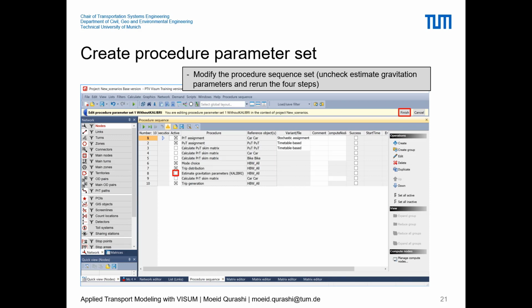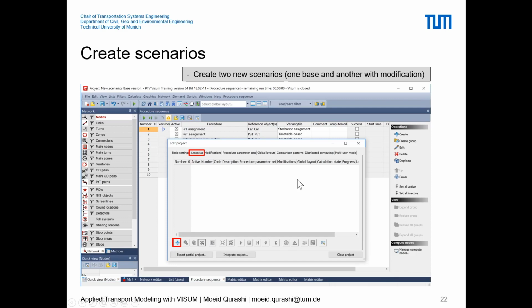So we can skip the estimation of gravitational parameters or the calculation of skim matrices, because these two things are based on either the observed data or the model. Both of these have not been changed, but what we have changed is the zone parameters, and for that we need to reevaluate only the four procedure sequences for the four steps. So we can only select those, and then we can simply click on finish to finalize the set of procedure sequences.